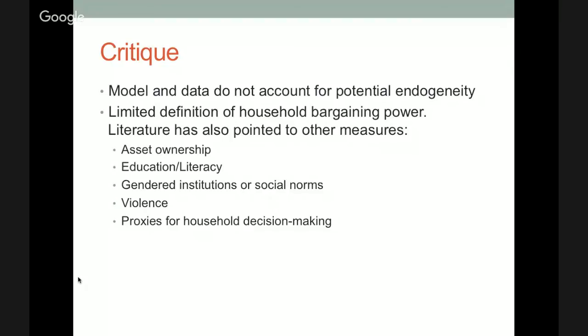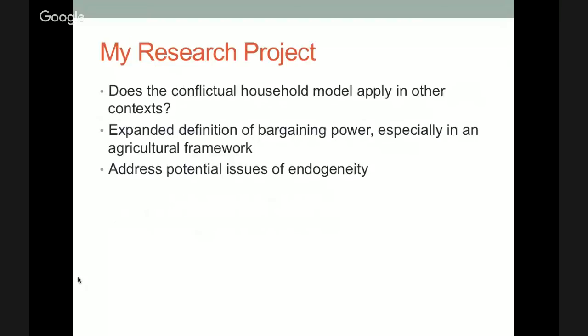And then the authors also had a very limited definition of household bargaining power. There's a lot of literature that's pointed to other measures as well beyond just income. So literature has also pointed to asset ownership, education, literacy, gendered institutions or social norms, violence, and proxies for household decision making. So in particular, my research project will look at whether this conflictual household model can actually be applied in other contexts and other situations.